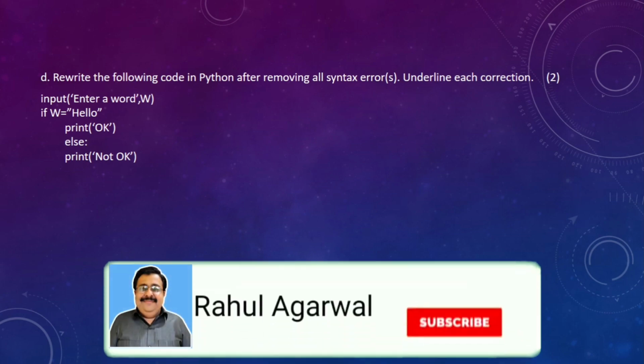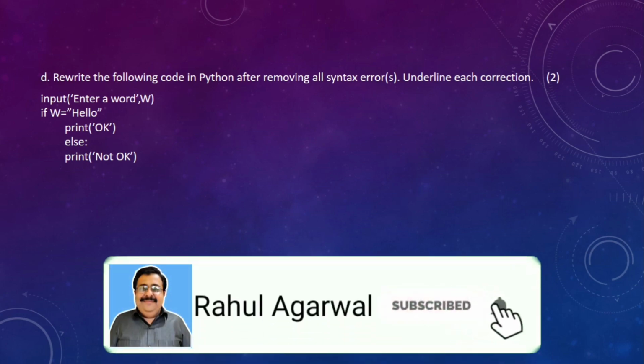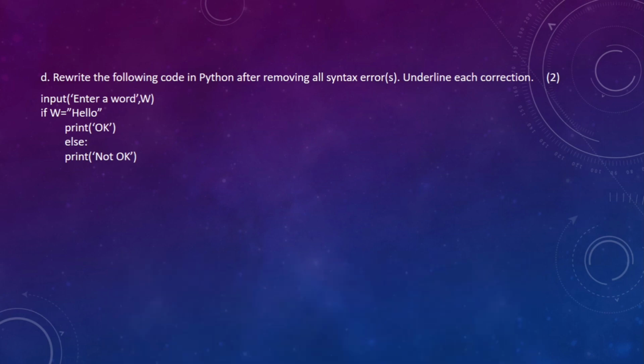Now D part. Rewrite the following code in Python after removing all the syntax errors. Underline each correction. So I am going to give you 1 minute to try to solve it. Okay, now let us see what the errors are. The first error is in the first line itself: w equal to input, enter a word.